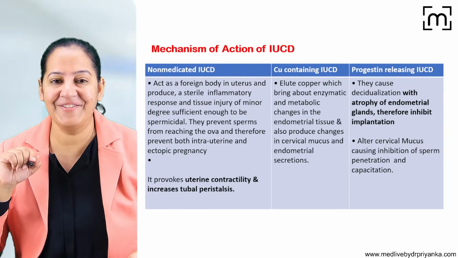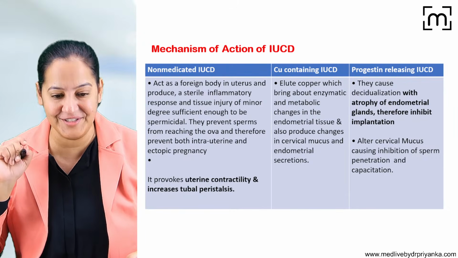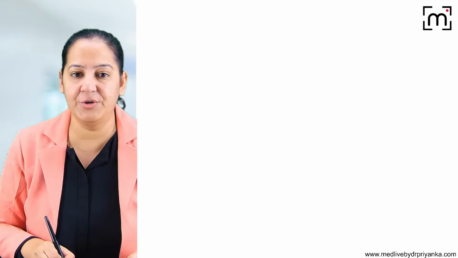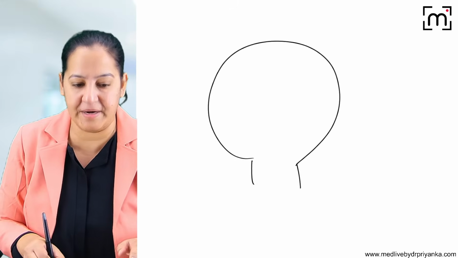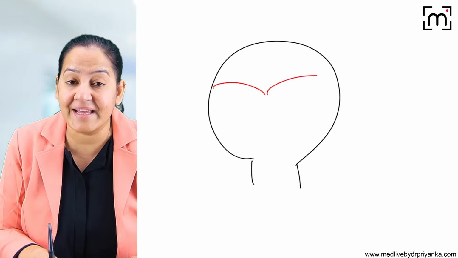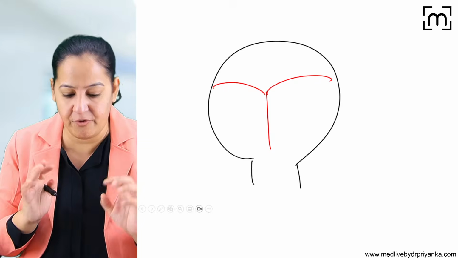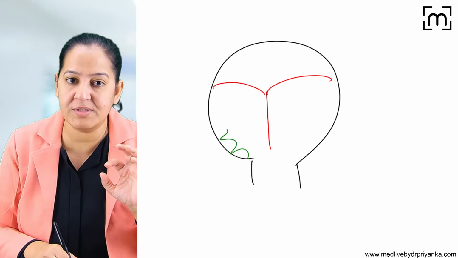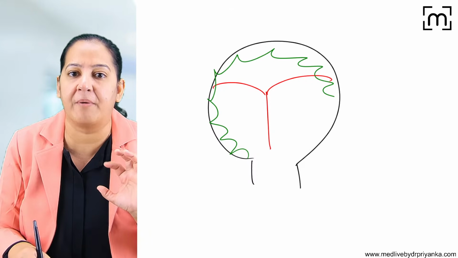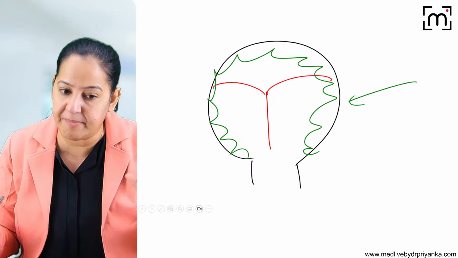Yes? Can you tell me the first generation, the second generation and third generation? So basically, inside the uterus, when we are placing the copper T in a female, that is acting as a foreign particle. And they will do certain changes in the endometrium of the uterus, making it unfavorable for implantation.